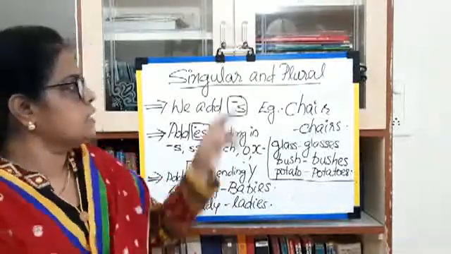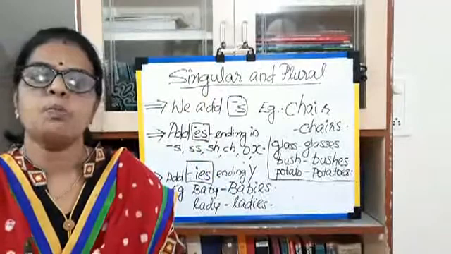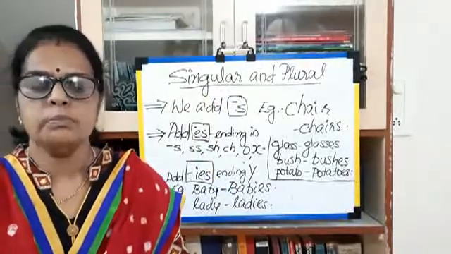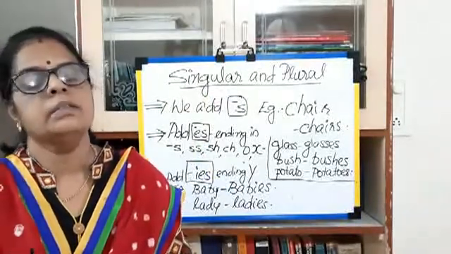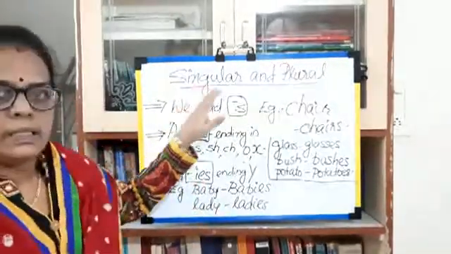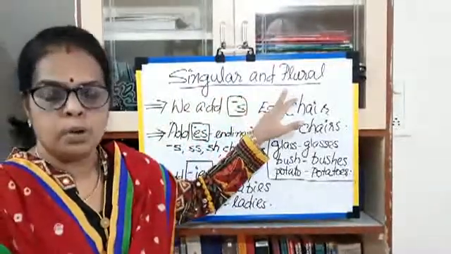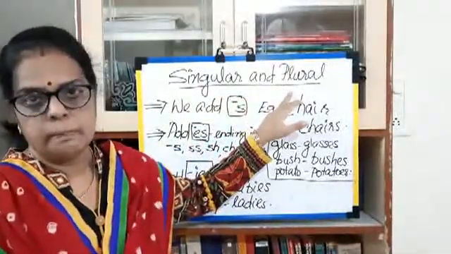Okay, this is called a singular. The naming words for one or more, one or more names used, that is a plural. Okay, naming words for one is called a singular. Naming words for two or more, that is a plural.